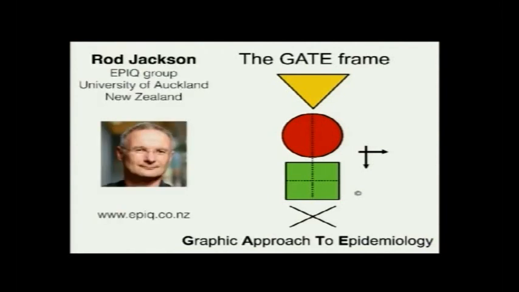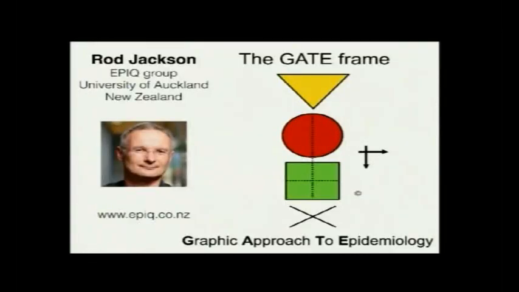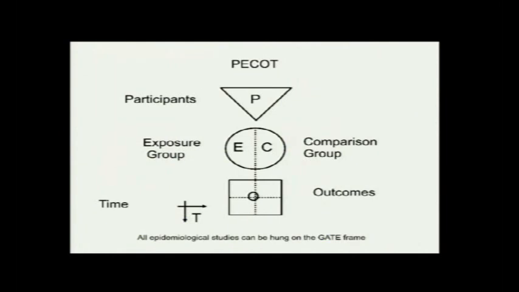So I'm going to use the GATE frame. GATE is short for graphic approach to epidemiology, and this is not my idea. It is available free of charge on this website, and was developed by Professor Rod Jackson from the University of Auckland, who is basically my teacher for epidemiology. I have never met him, but there is so much information on this website about critical appraisal and the way to do it, and it's extremely easy to understand. So I'm going to plug him throughout this talk, and if some of you at least go to this website and get information out of it, this talk would be successful.